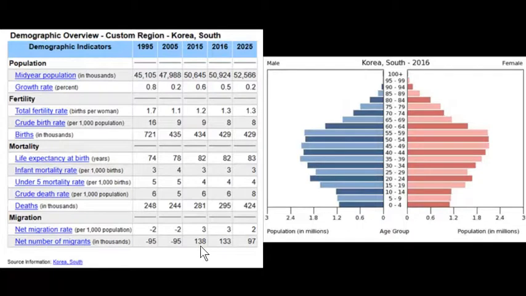So we look at the bottom, whoa, we see a change. You look at the net number of migrants, or the net migration rate, from 2005 to 2015, a major change. So here we see the opposite of what we saw in Japan, where there's a strict immigration policy. Here, there's actually now an encouraging of migration.